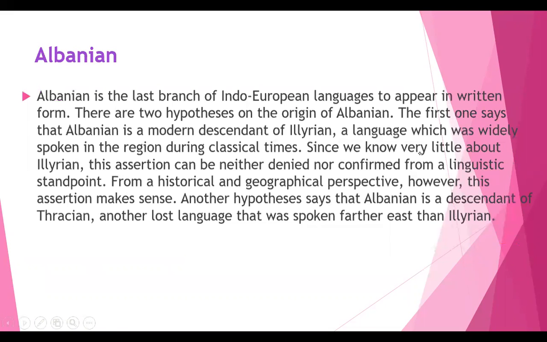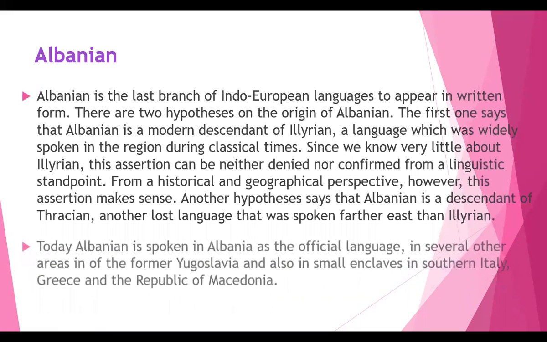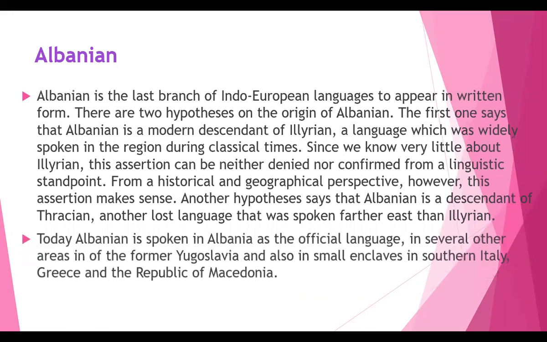So Albanian is the last branch of Indo-European languages to appear in written form. So it is the last one. There are two hypotheses about the origin of Albanian. The first one says that Albanian is a modern descendant of Illyrian, a language which was widely spoken in the region during classical times.